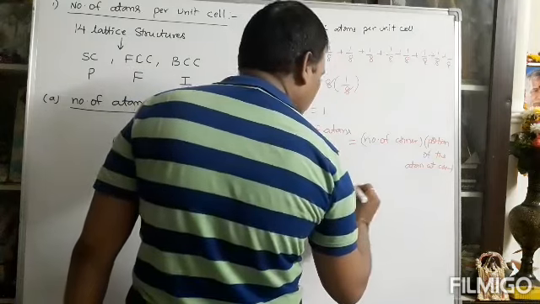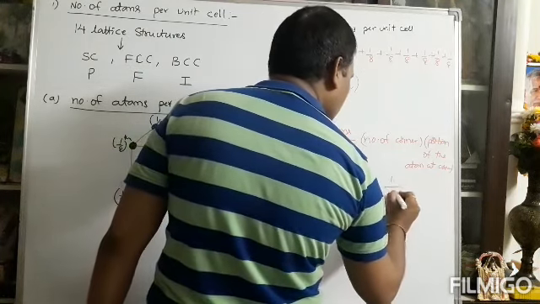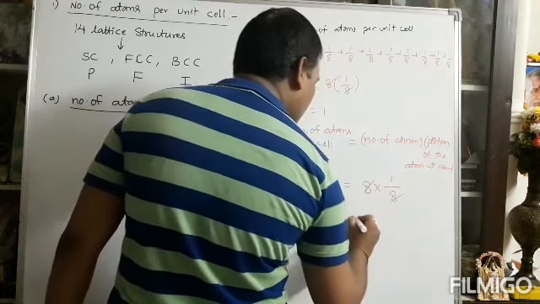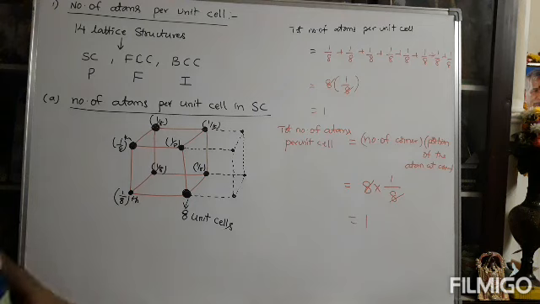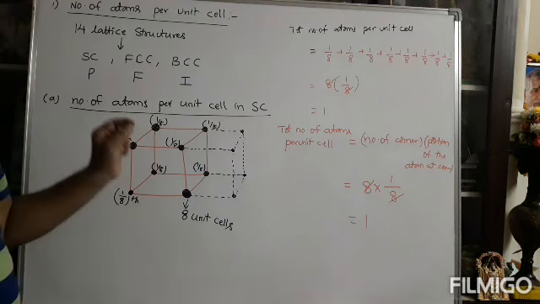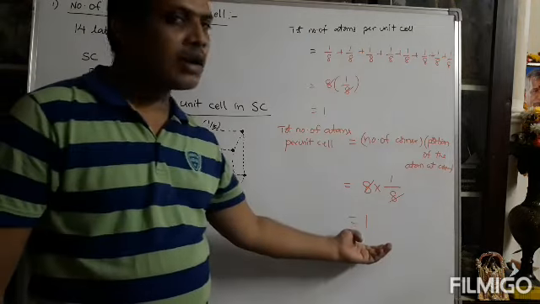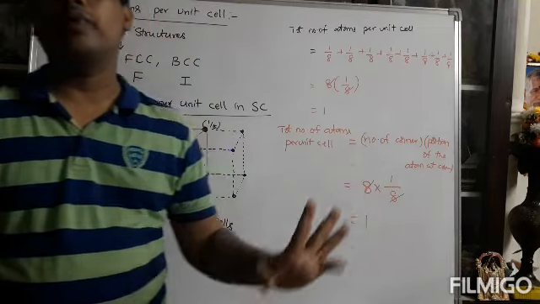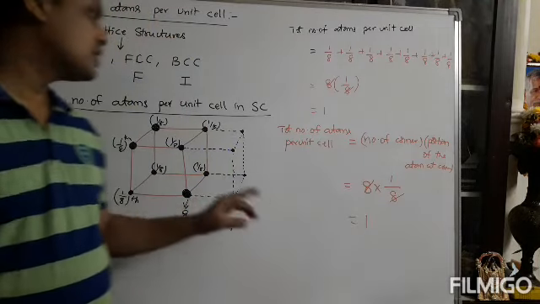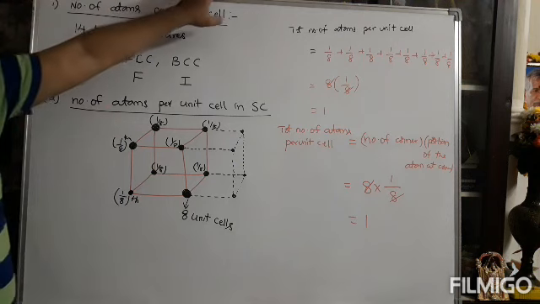How many corners are there? In a cubic structure, 8 corners. What is the corner portion? 1 by 8. The 8 gets cancelled, leaving only 1. So in simple cubic structure, there is 1 by 8 into 8, which is only one atom in the unit cell. That is the number of atoms per unit cell in the simple cubic.